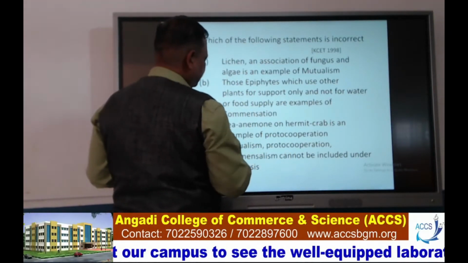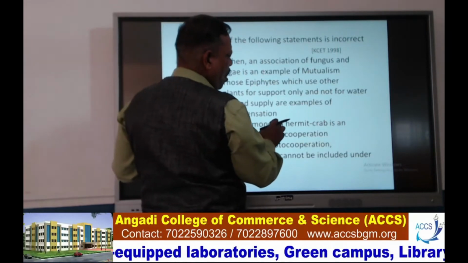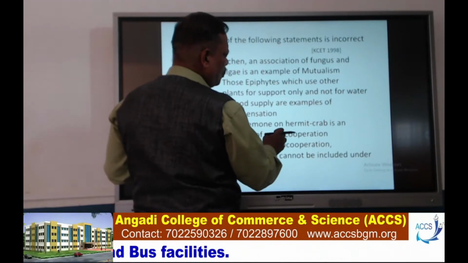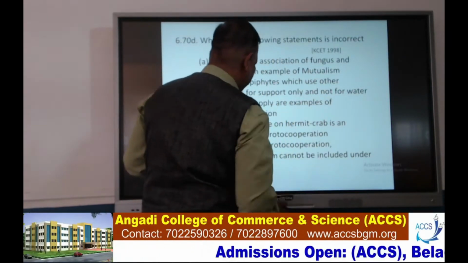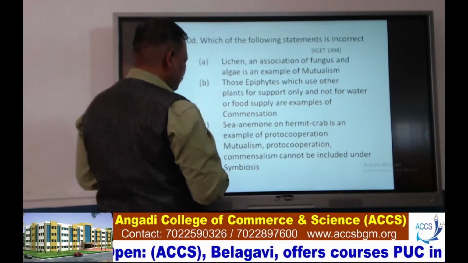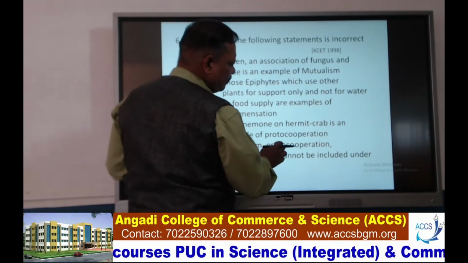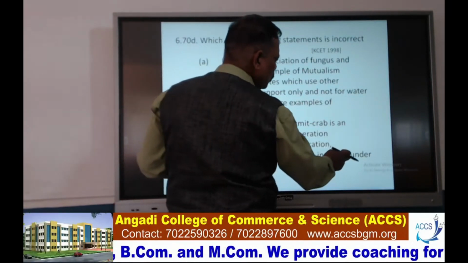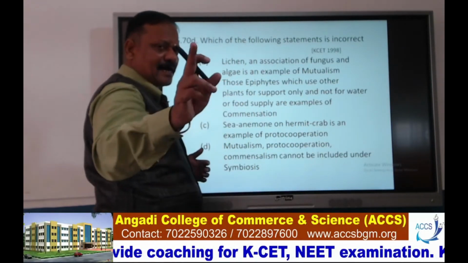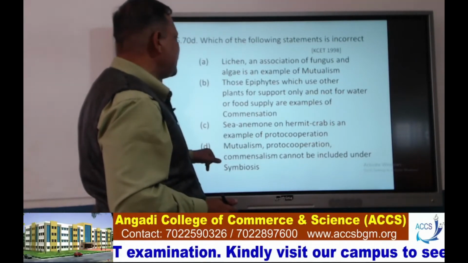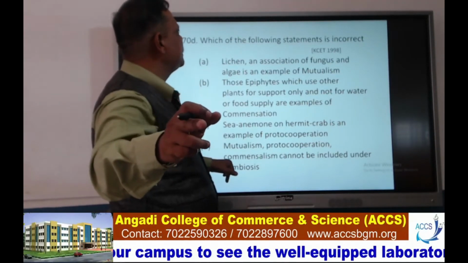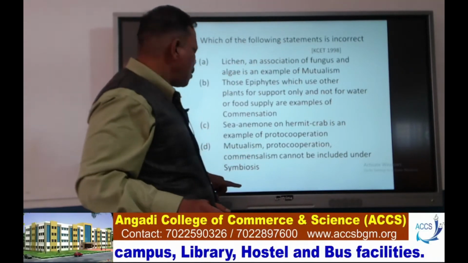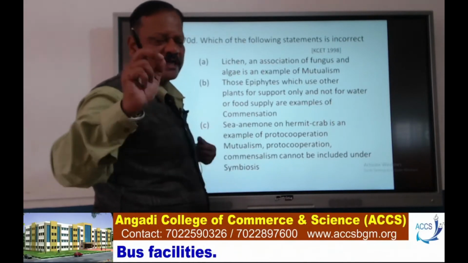Correct. Next, sea anemone on hermit crab is an example of proto-cooperation. It is also correct. Last one: mutualism, proto-cooperation, commensalism cannot be included under symbiosis. That is not right. So option D statement is not correct here.